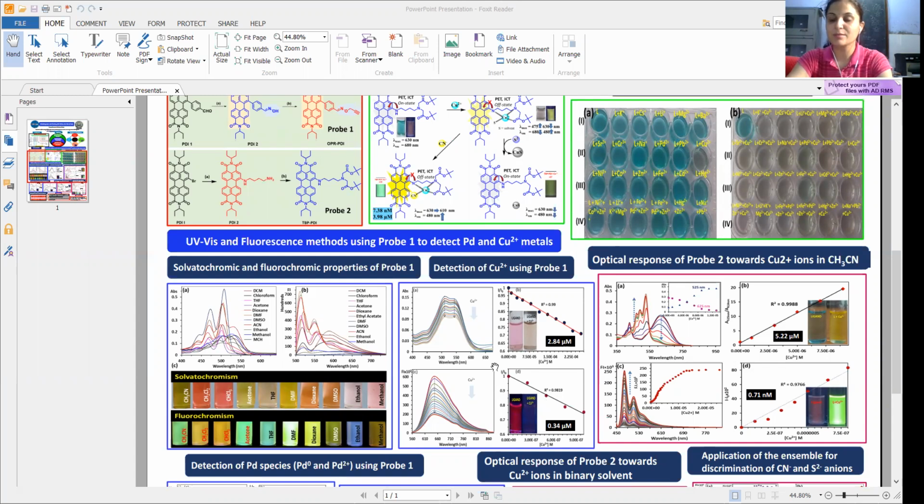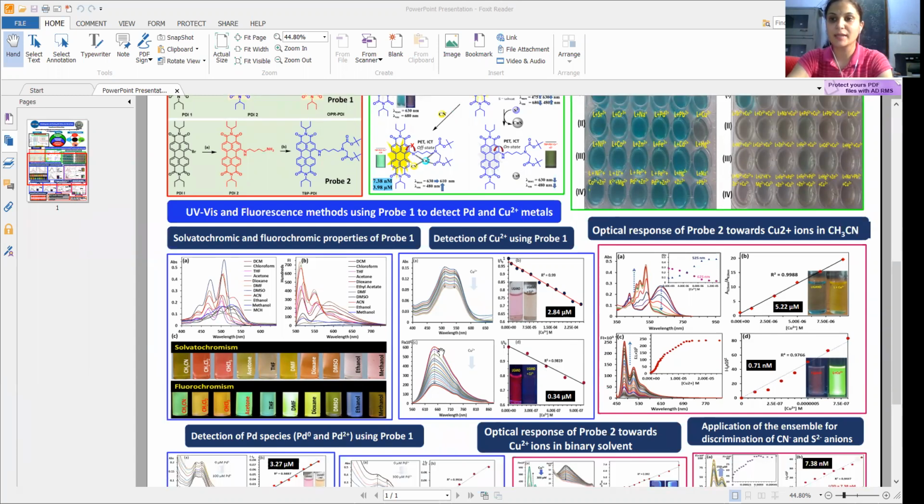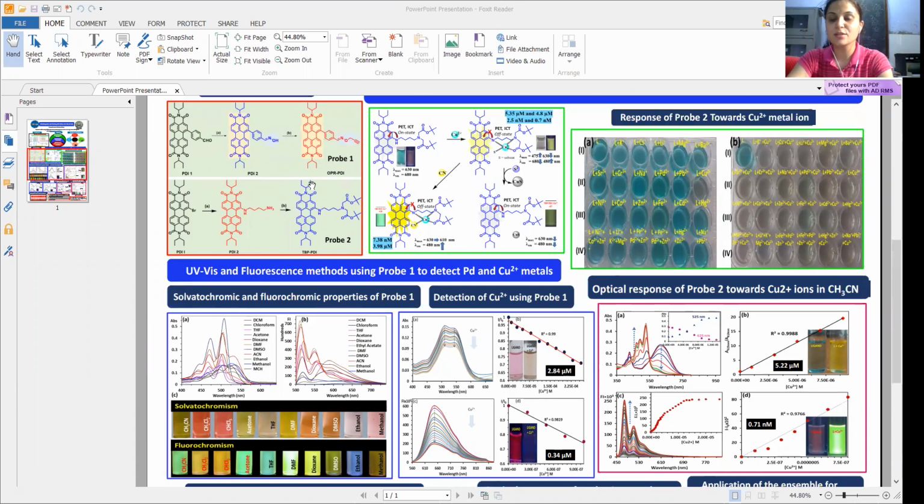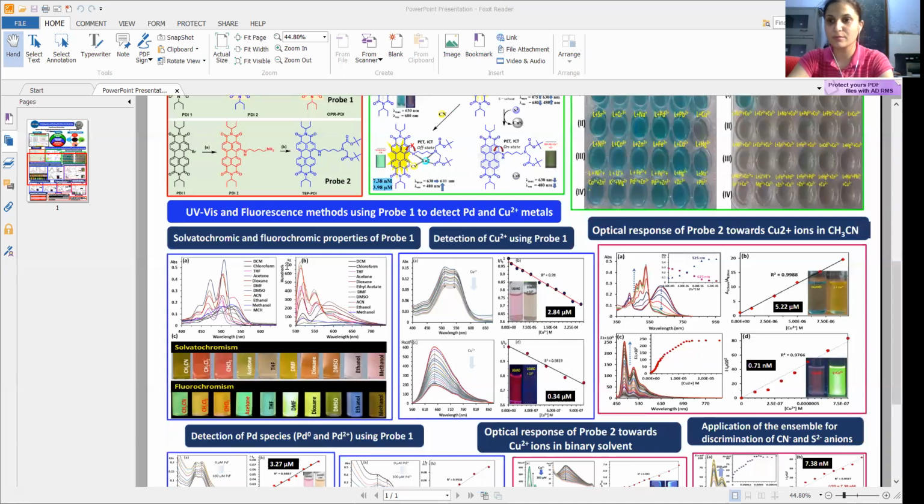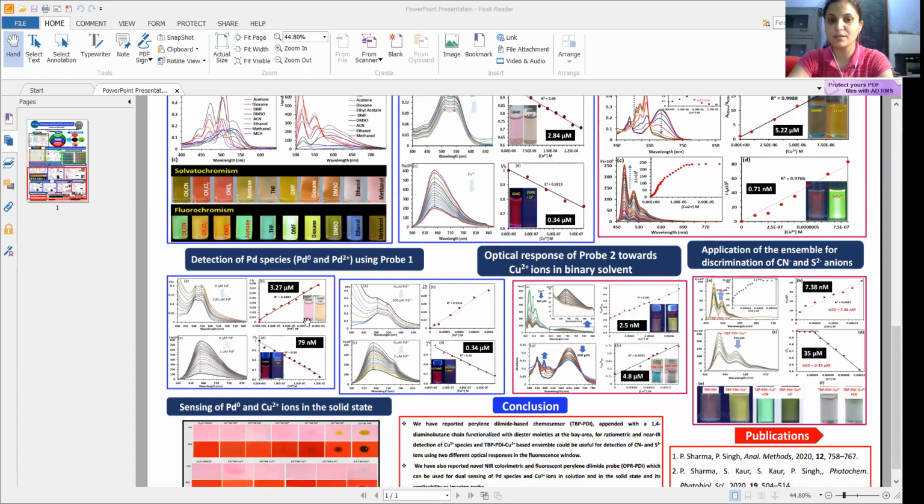Here this molecule acts as a chemosensor, but in case of palladium species, this molecule acts as a chemodosimeter, because in case of palladium, either the depropargylation mechanism or hydrolysis of the Schiff base takes place. So here it acts as a chemodosimeter. This molecule senses these metal ions through different channels. Here is the absorbance and the fluorescence spectrum for the palladium sensing. A hyperchromic shift takes place in the absorbance spectrum with a detection limit of 3.27 micromolar.